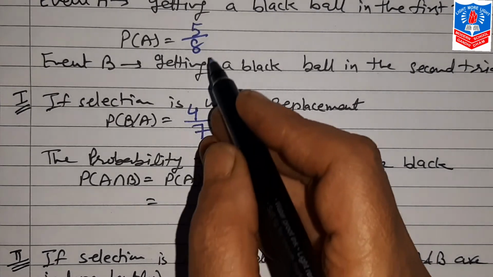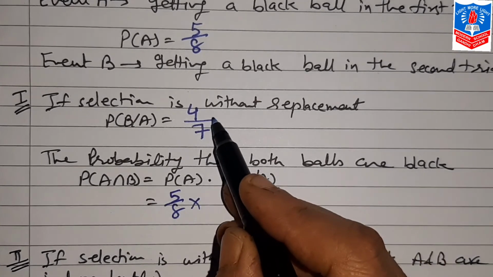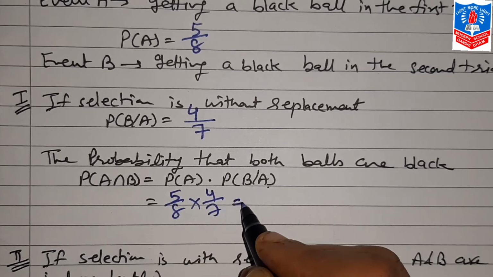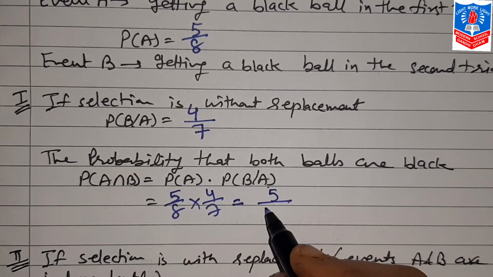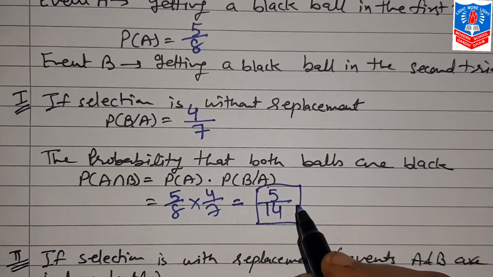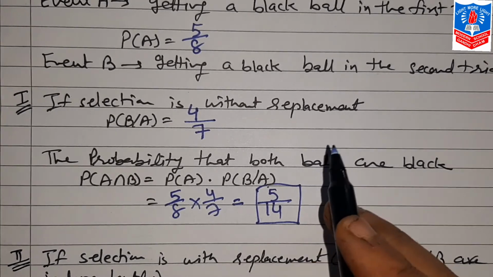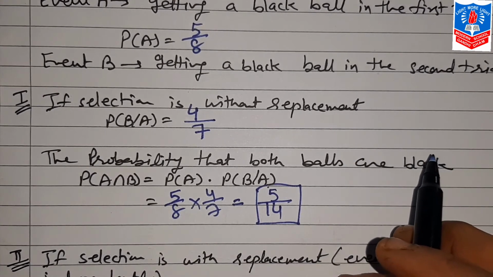So probability A is 5 by 8, while probability B by A will be 4 by 7. When you multiply and divide, finally we get 5 by 14. So this will be the answer, where without replacement 2 black balls are drawn one after the other.